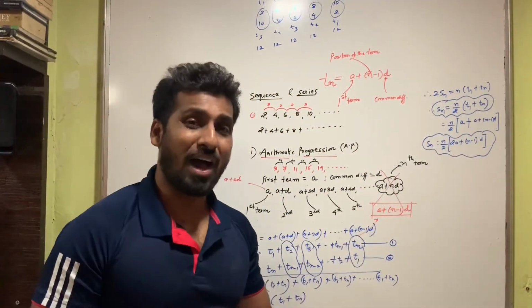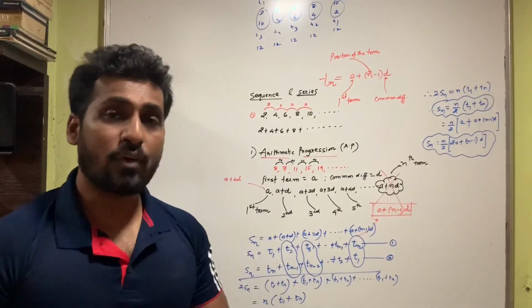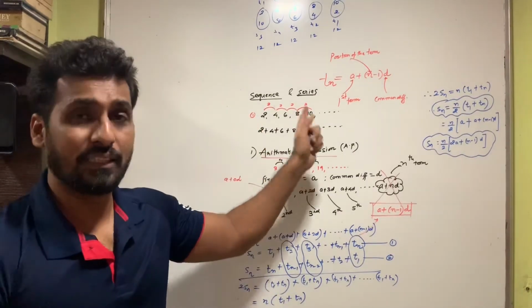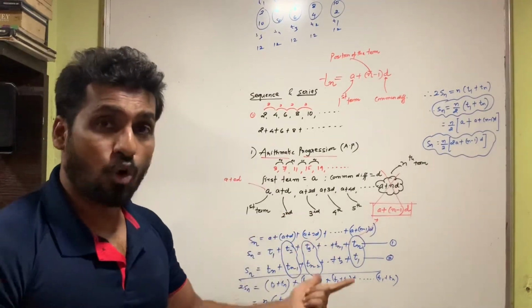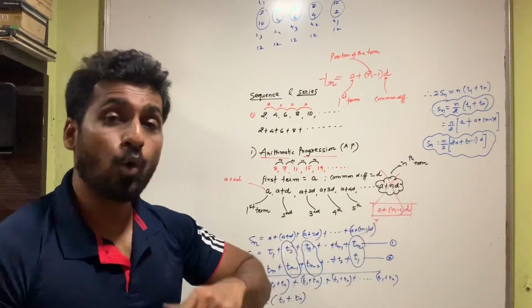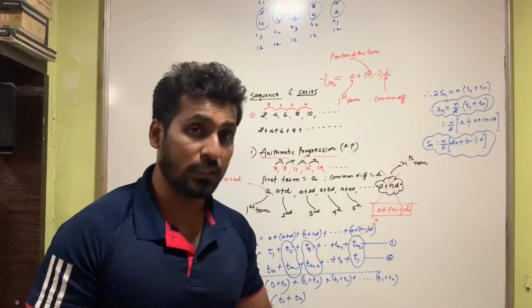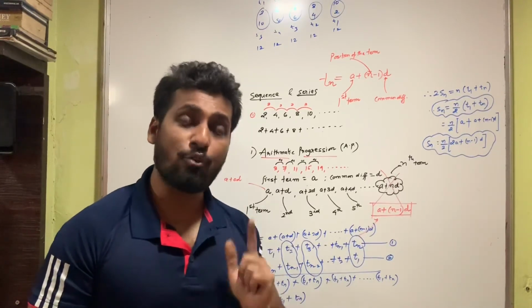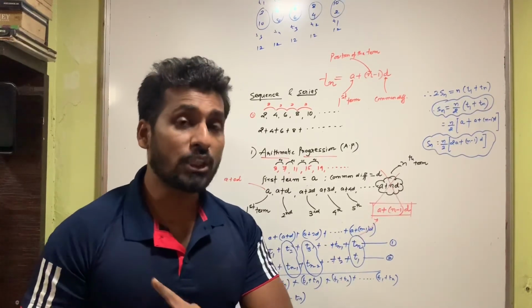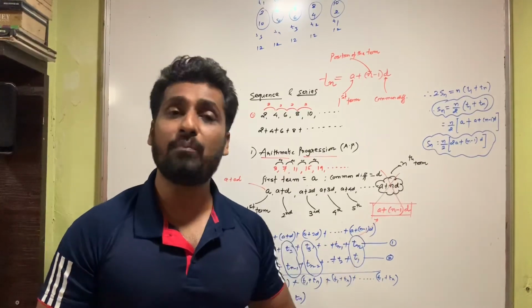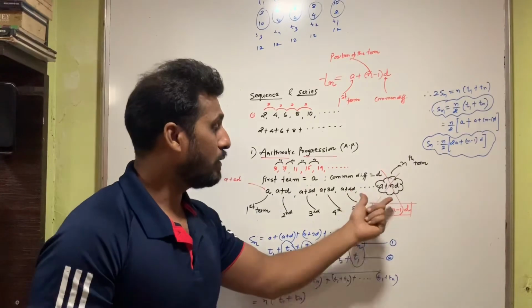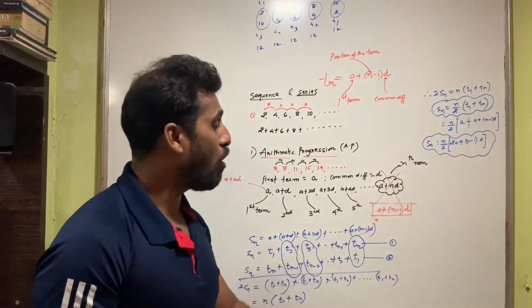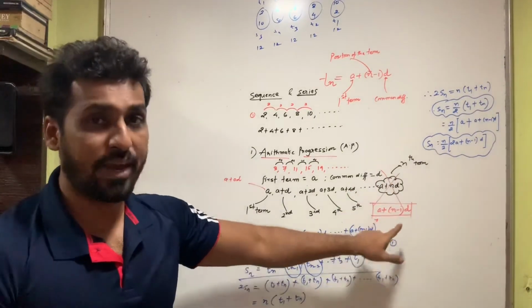So far, what things have we covered? We have covered what a sequence is, what a series is, what an arithmetic progression is, A the first term, D the common difference, how to write the sequence, and how to get the nth term of the sequence. When I say nth term, you have to remember that the nth term does not mean the last term. It simply means any term of the sequence. Any term of the sequence is nothing but the nth term, and the formula for getting the nth term was a plus (n minus 1) d.